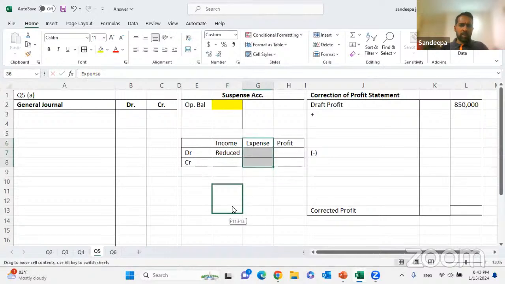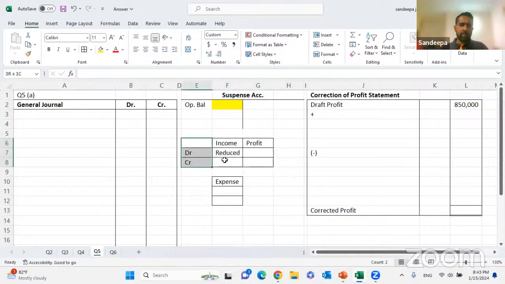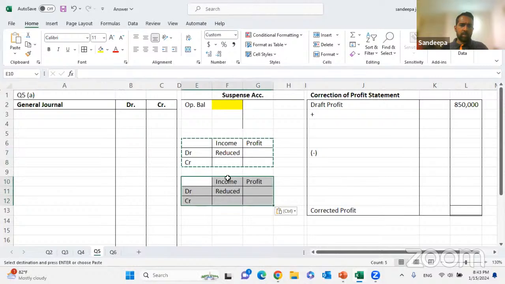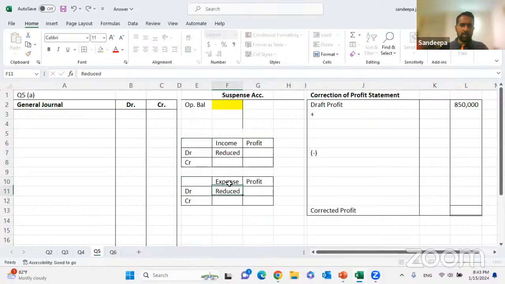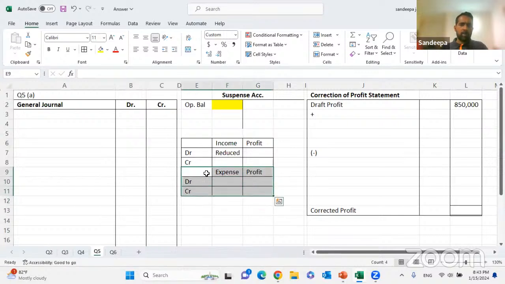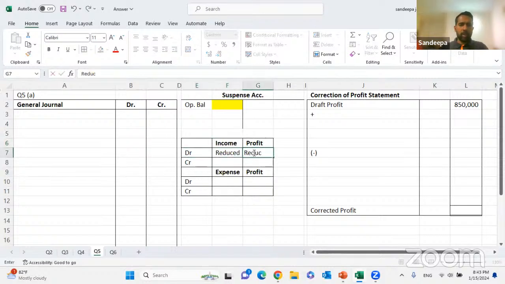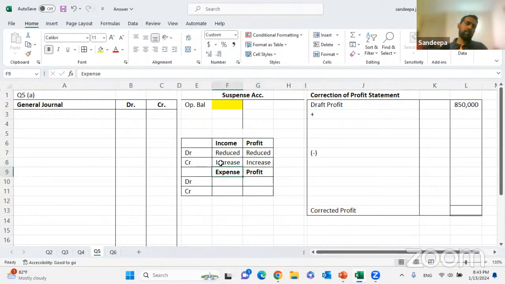Right. I'm going to show you something very important. When the income is debited, income will be reduced. Then what will happen? Profit will be reduced. When the income is credited, income will increase. When the income increases, the profit will increase.